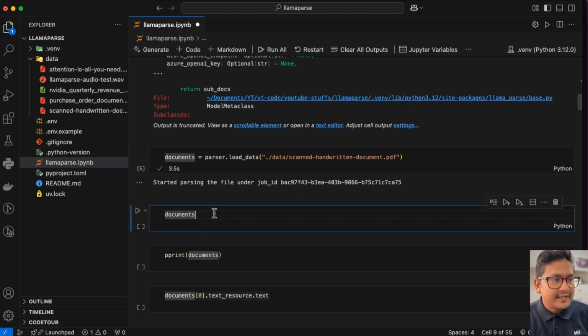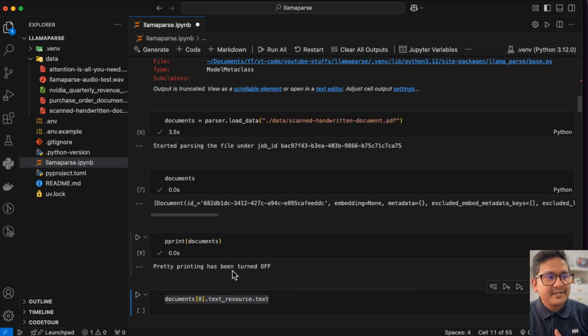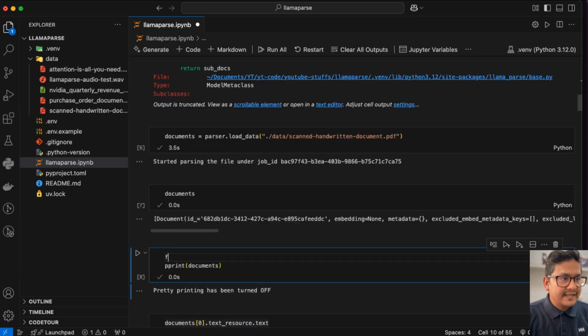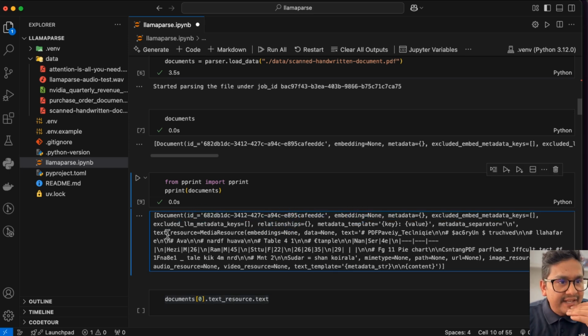And if I go into the documents, this is how it is in the documents. And now if I want to print it, pretty print has been turned off. So I have imported this program. I can say from pprint import pprint. So you can see here now, this is the document, this is the ID, embeddings, and all the different things. Here inside there is the text being extracted.